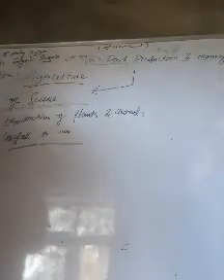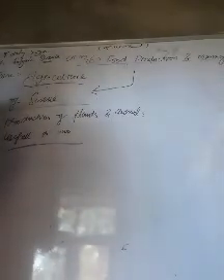This is a broad definition as per this science textbook, that in broader sense agriculture is defined as a study of science. So what does the study of science mean here? It means that we produce food with the scientific approach.